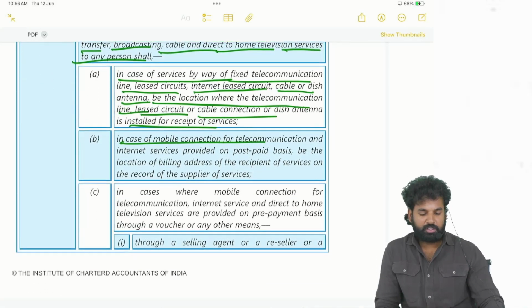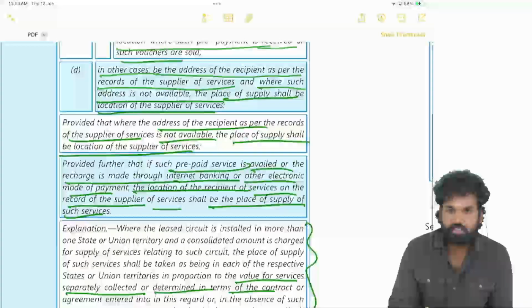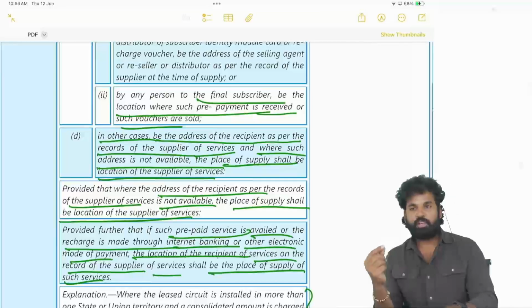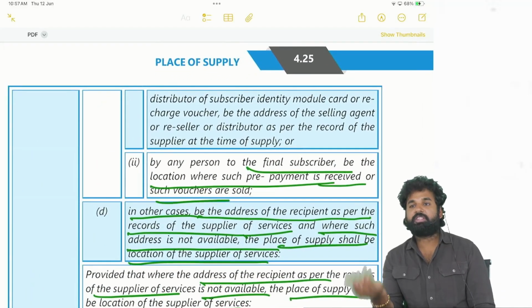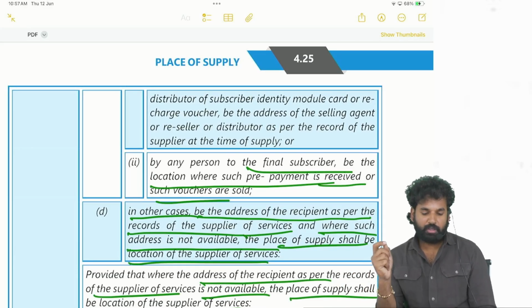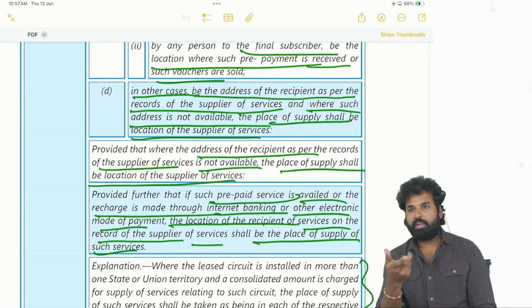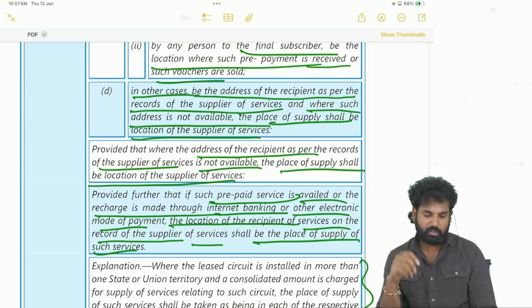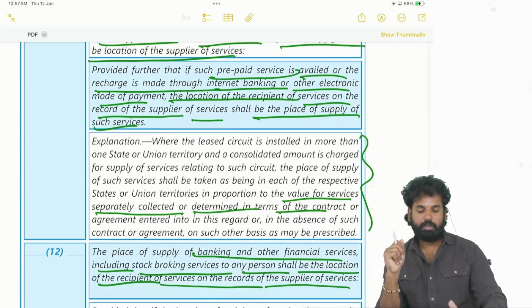So where the mobile connection is recharged through a selling agent, that means recharge coupons or recharge vouchers are being purchased, in such cases, from where the recharge vouchers are being purchased, that means where the selling agent is located, that will be the place of supply. So if recharge is made online, through internet banking or through any other app like PhonePe or Google Pay, then the location of the recipient, which is in the records of the supplier of the services, will be the place of supply.